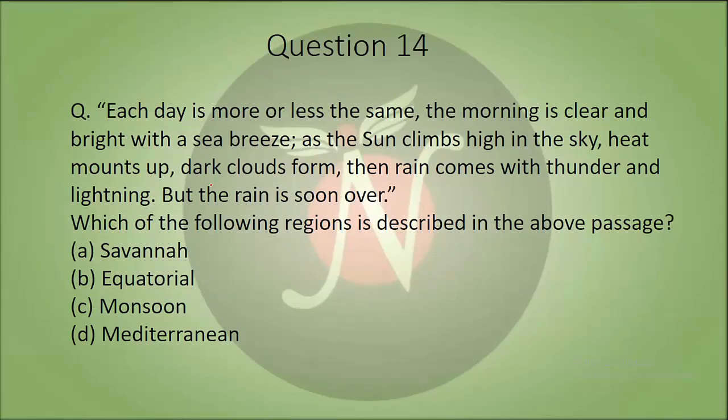We have our 14th question. Each day is more or less the same. The morning is clear and bright with a sea breeze. As the sun climbs high in the sky, heat mounts up, dark clouds form, the rain comes with thunder and lightning. But the rain is soon over. Which of the following regions is described in the above passage? So the region which is described is option B.